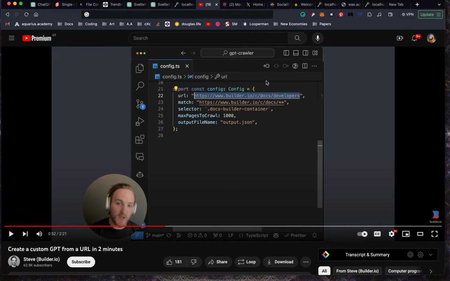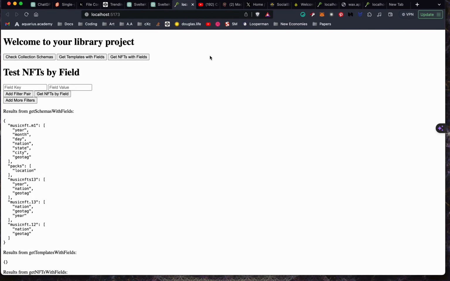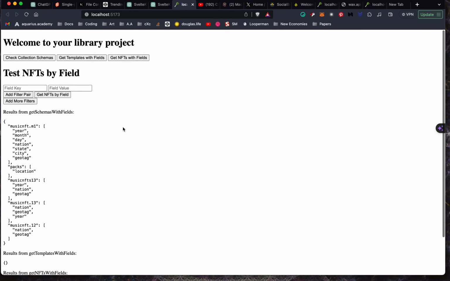Oh yeah, I was looking at this. Check this out. I was planning to make a little training about how to make custom GPTs, but this guy's got a really cool tool that allows you to crawl a document site and put it into a GPT. So I wanted to show you what I built.